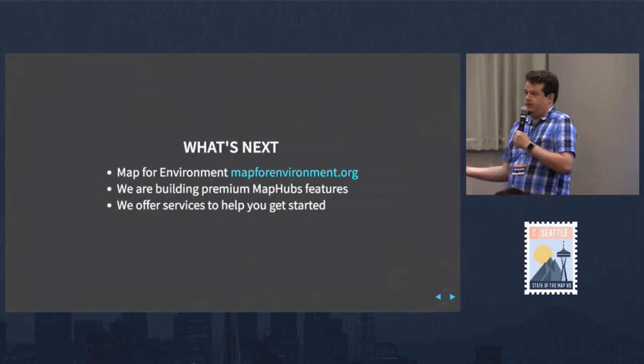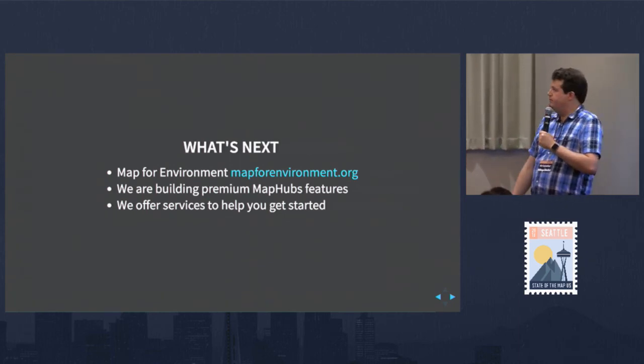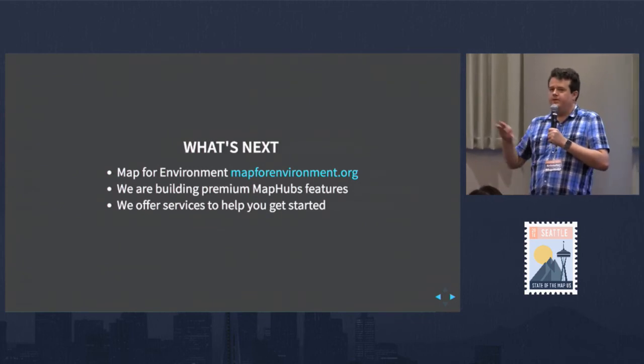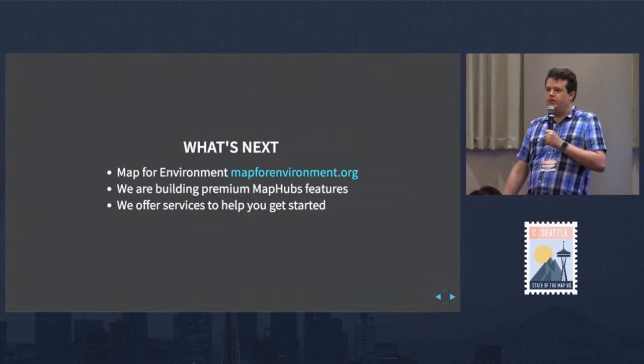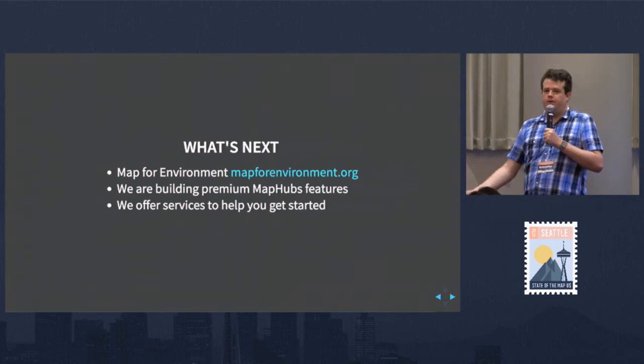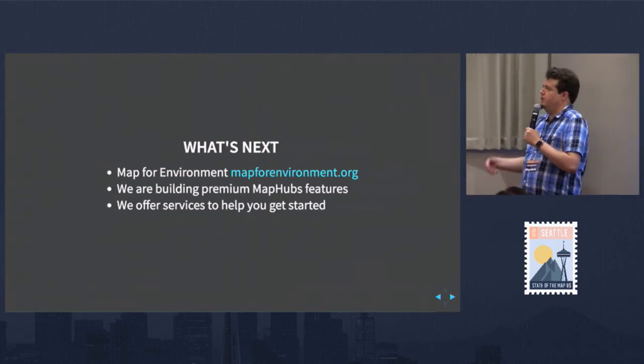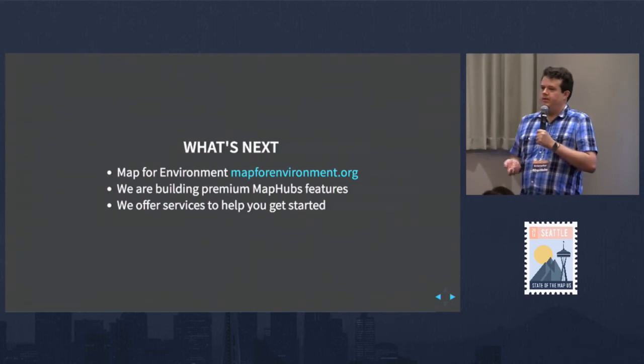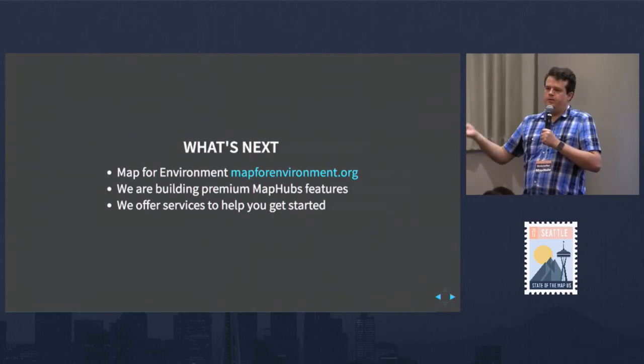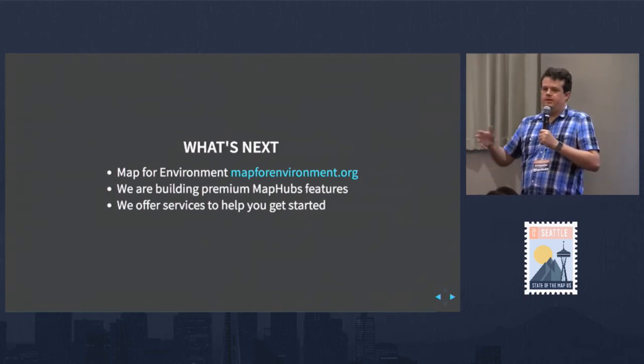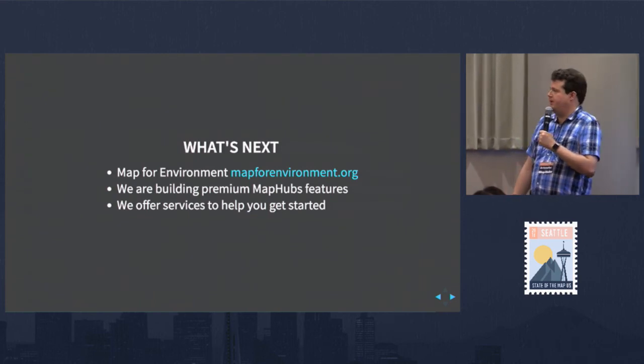And we offer services to help you get started with any of this stuff. Another thing to mention on Map for Environment, we do have a mailing list. So if you go to that page and sign up, we'll have more information about mapathons and other things that we plan to do with that. And again, that's to create all of this data that we then want to overlay with some of these land use and property rights data sets that we'll combine in MapHubs.